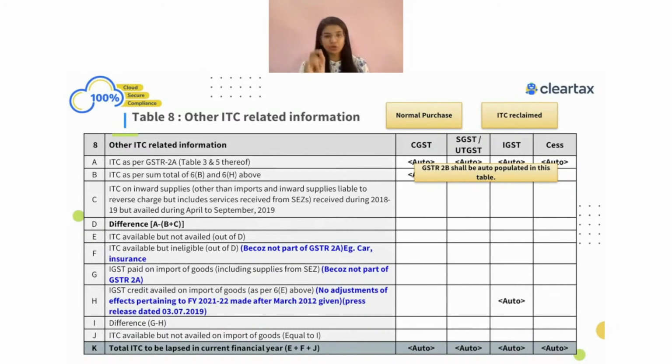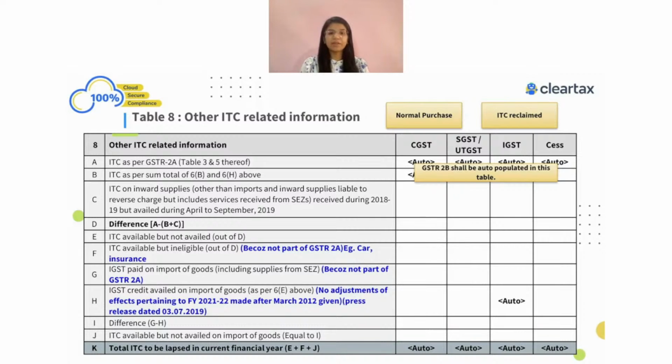So this part you should always keep a separate note with you for your documentation purpose, so that tomorrow whenever the department issues the notices, you can always reply to them that this is because of the credit note which is already shown in table number 7. So this is a problem with the form. Whenever there is a problem with the form, you just have to make a separate note with you, so that tomorrow when you have to reply to the department, we can always do that.